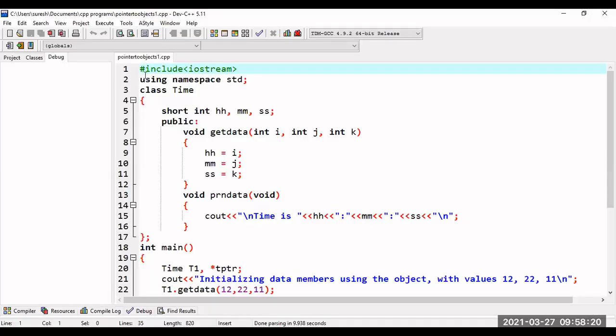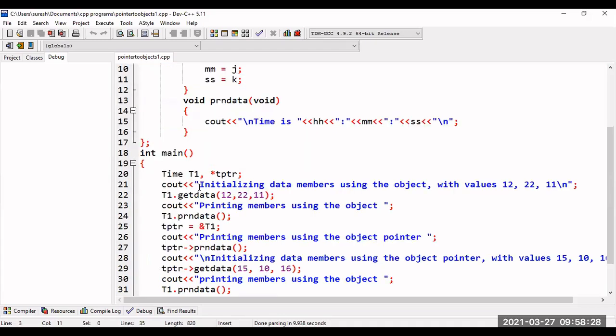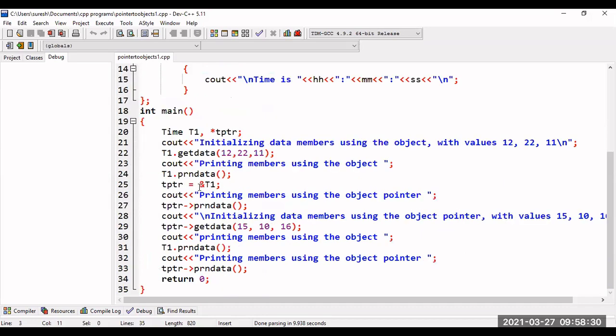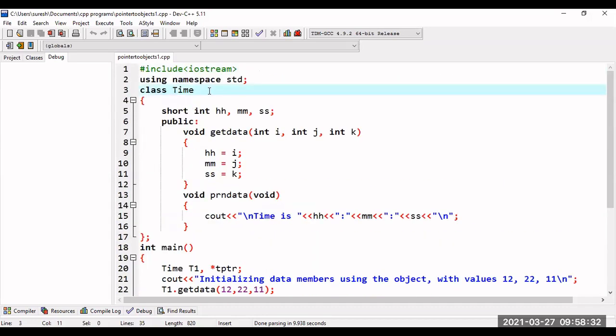So here is an example for the pointer to object. First I #include <iostream> and using namespace std, and Time. Actually you can create any name, you can create your own. Okay, so here class Time is there, and here we have this short int. Short int or nothing, you can take any other variable.